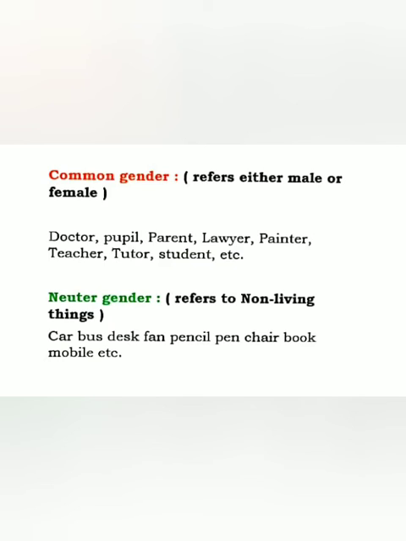Now come to the neuter gender. It refers to non-living things. Neuter gender can be any non-living thing like door, curtains, bucket, bus, desk, mobile, computer, anything. It does not have any male gender or female gender.